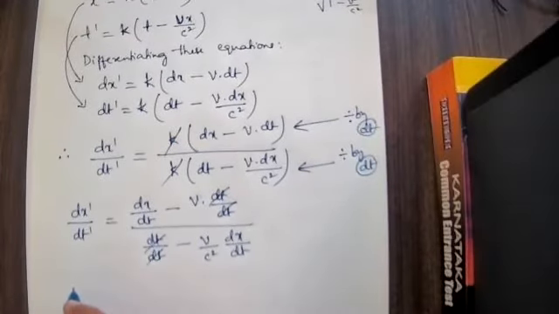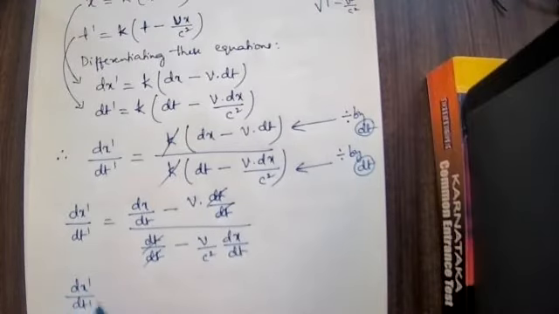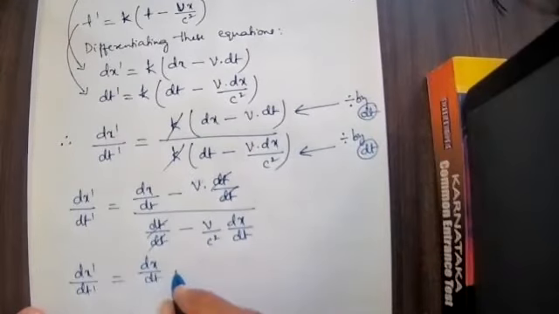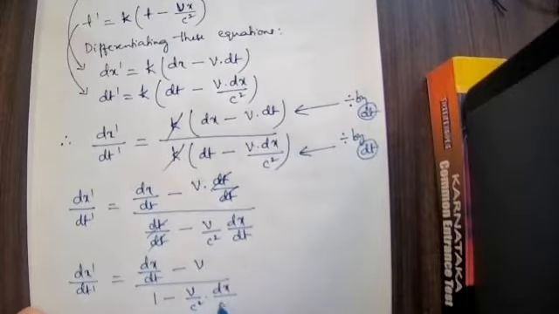Therefore, dx dash divided by dt dash is equal to dx divided by dt minus v, whole divided by 1 minus v by c square into dx divided by dt.